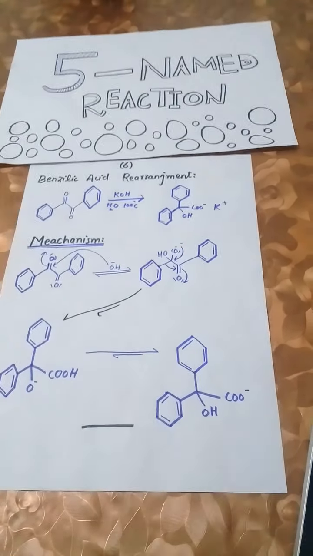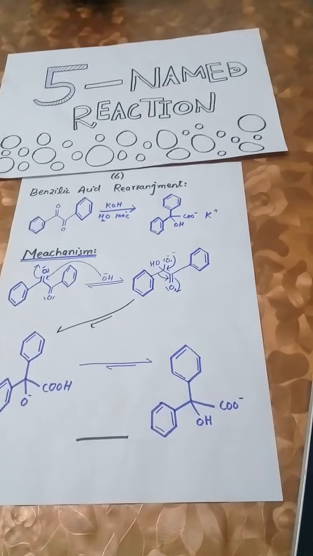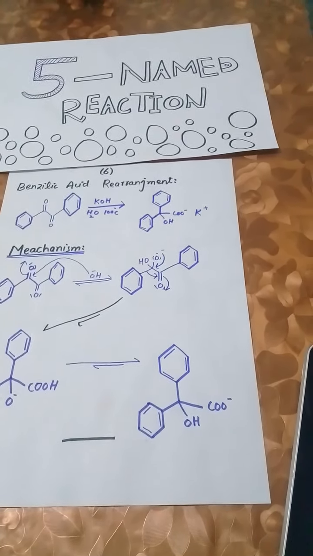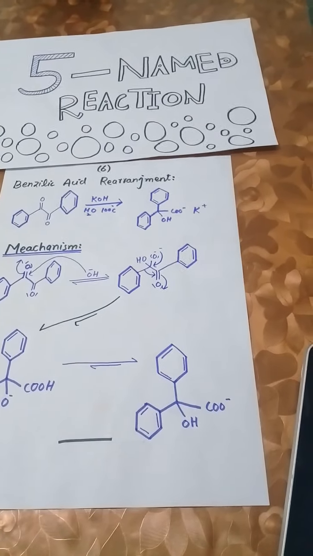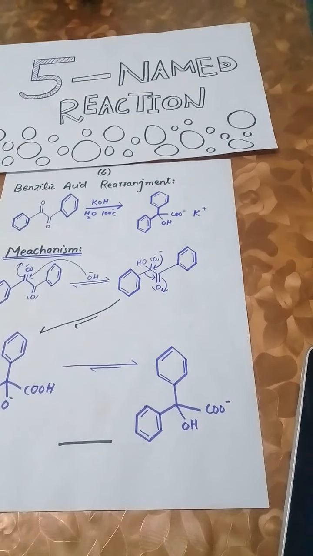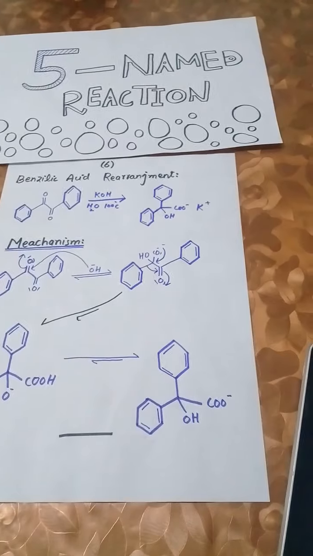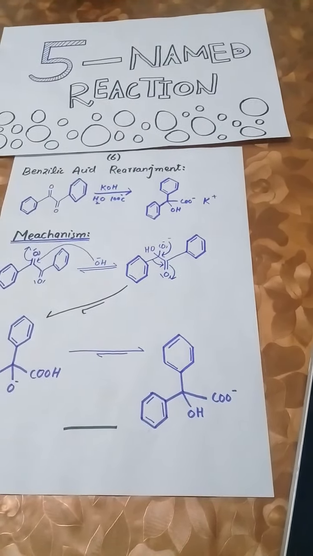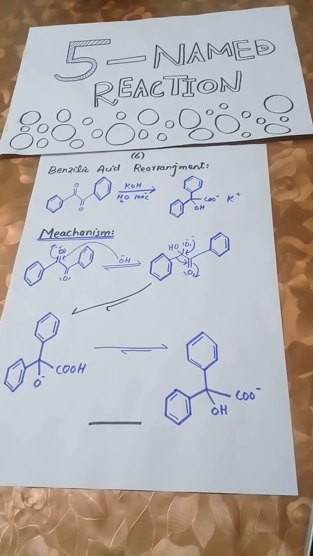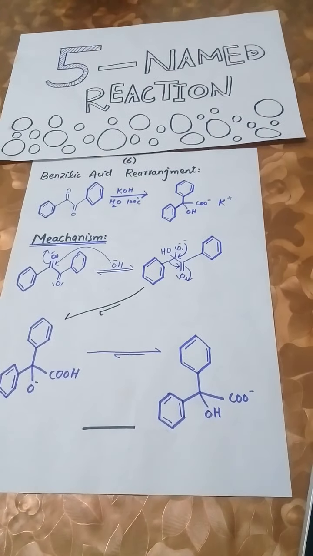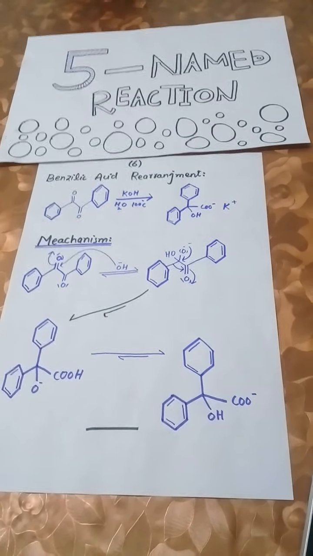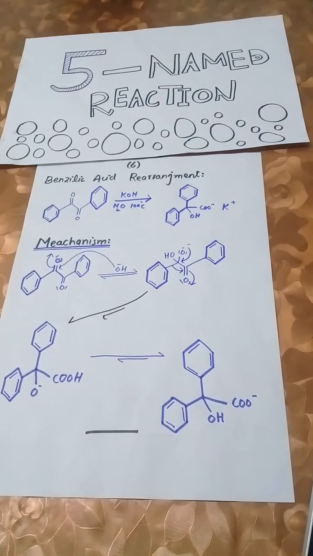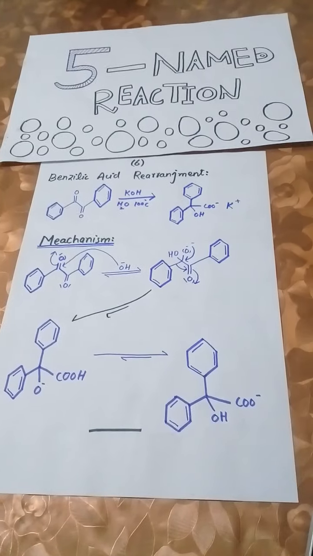The next step requires a bond rotation to a conformer, which places the migrating group R in the position for attack on the second carbonyl group in the concerted step. The migrating R group attacks the adjacent carbonyl group, forming another alkoxide with a concomitant formation of a keto group at the other carbon. The migration step is the rate determining step. This sequence resembles a nucleophilic alkyl substitution reaction.